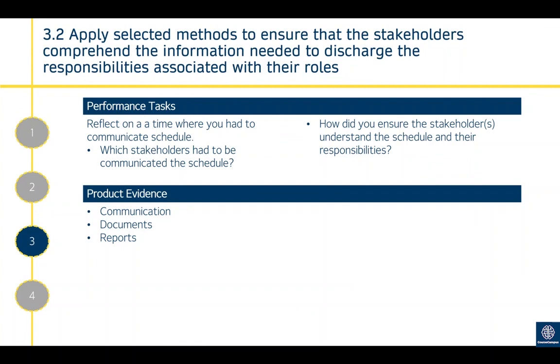3.2: apply selected methods to ensure that stakeholders comprehend the information needed to discharge the responsibilities associated with their role. So you're wanting to ensure that the information you're communicating to stakeholders, to be able to discharge or complete their role, is accurate, is in the right format and is sent to them at the right time.